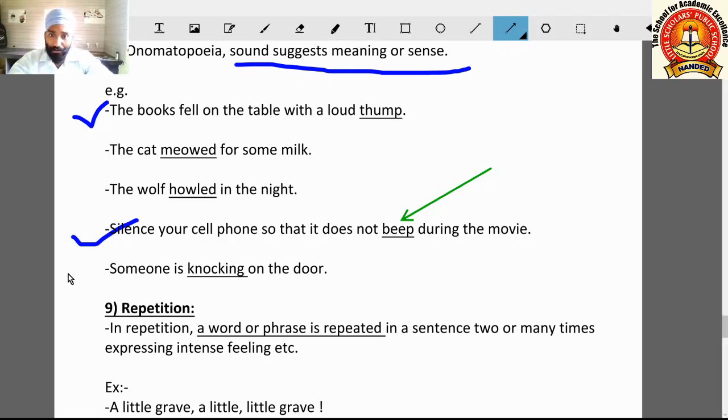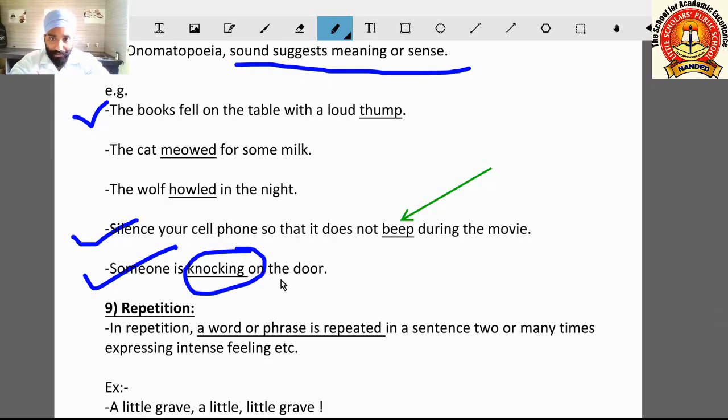Someone is knocking on the door. Here, someone is knocking, this knocking sound, knock knock. So knocking here we are using as a verb, and it is representing the sound of striking your fingers against the door. This is why this is the onomatopoeia figure of speech.